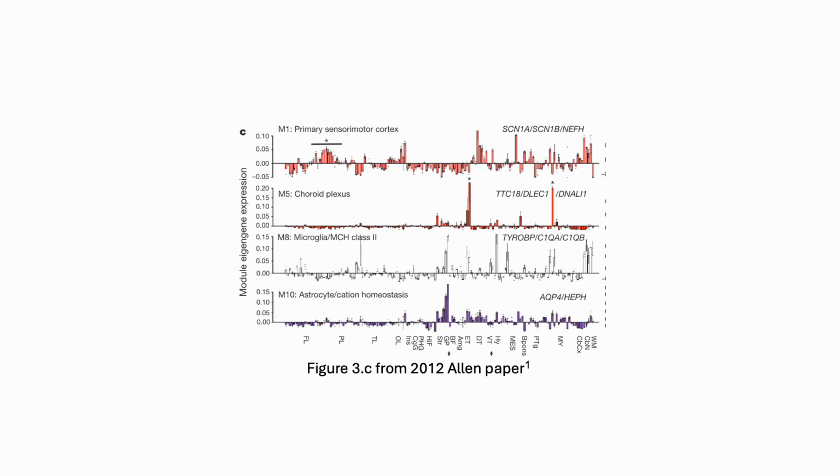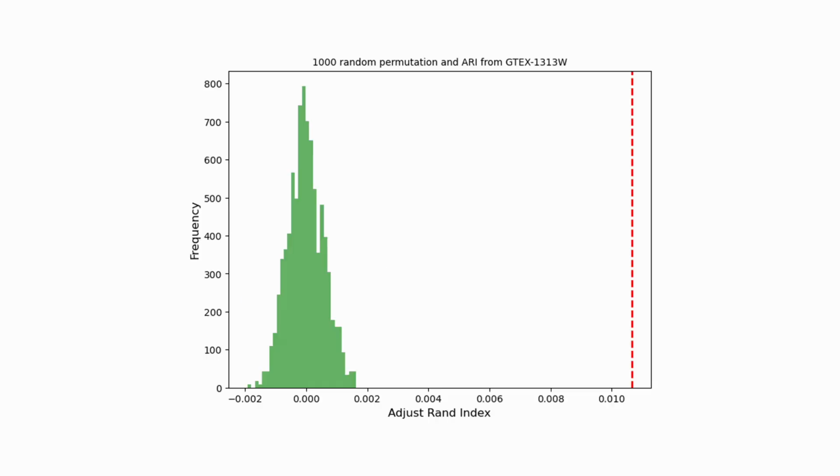We use figure 3C from the 2012 Allen paper here to show that genes were grouped into modules in the original paper, and they found that modules were frequently related to primary neural cell types and molecular functions. To investigate if our imputed gene expression can be used to reveal similar expression patterns, we also cluster the genes based on our imputation for each of the GTEx subjects and see if the clusters are similar to theirs.